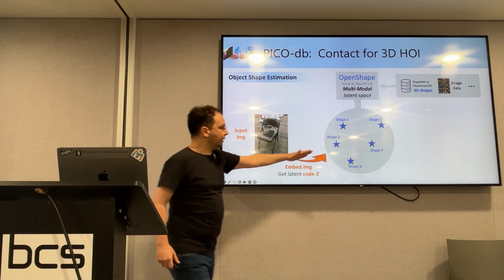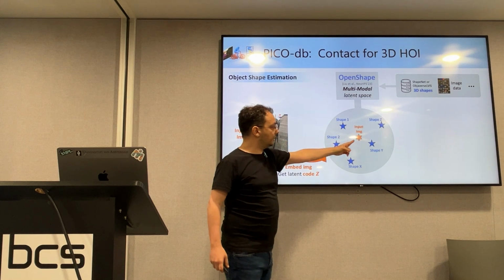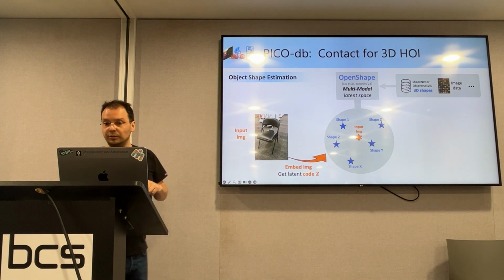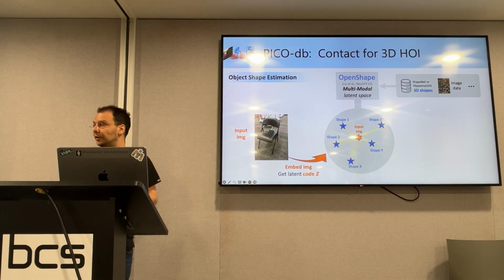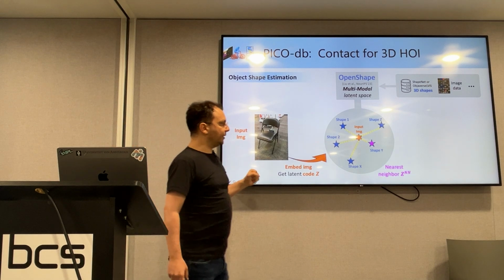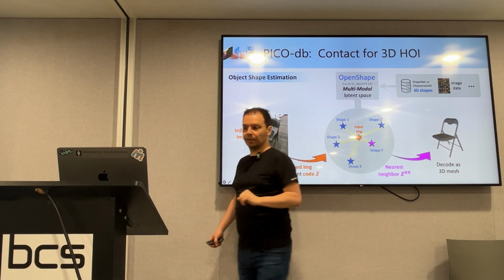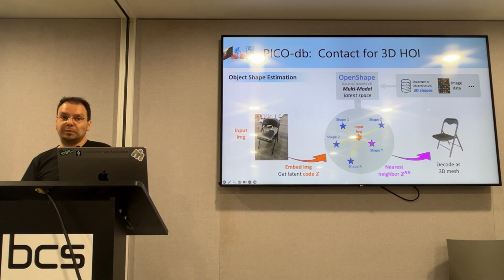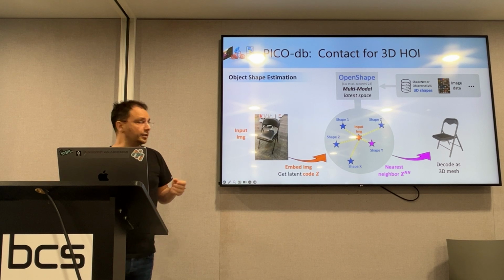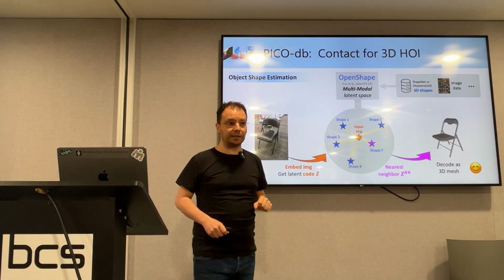I will embed this into the latent space. Maybe it lives somewhere here. And then we'll evaluate distances to all other embedded data points. We'll find the nearest neighbor and we'll decode this as a 3D mesh. It is as simple as this. And assuming a rich enough database, which nowadays with Objaverse and so on, is a pretty realistic assumption, this is simple yet effective.